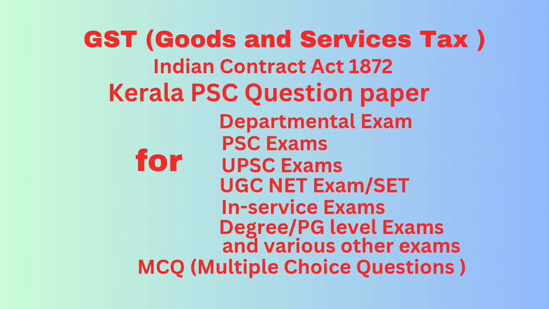Answer: option C, IGST. Question number 17. Service shall be a continuous supply of service agreed to be provided continuously or on a recurrent basis under a contract when the period of service exceeds: answer, 3 months. Question number 18. Section 9 subsection 4 of the GST Act 2017 deals with dash. Answer: reverse charge.